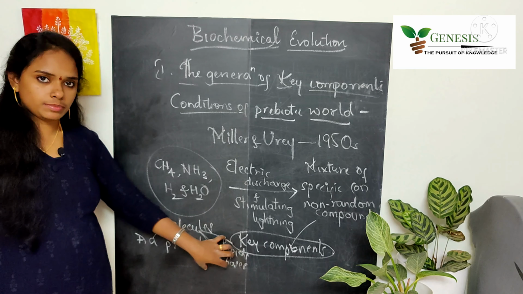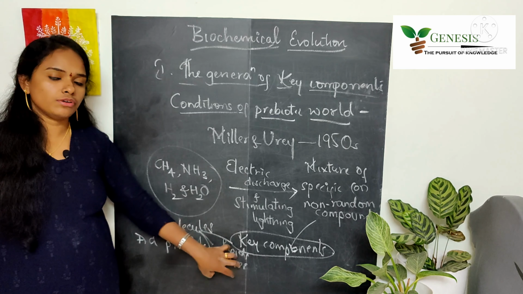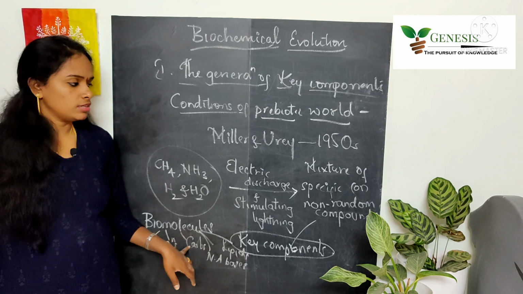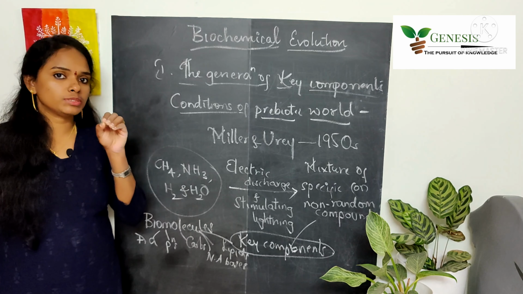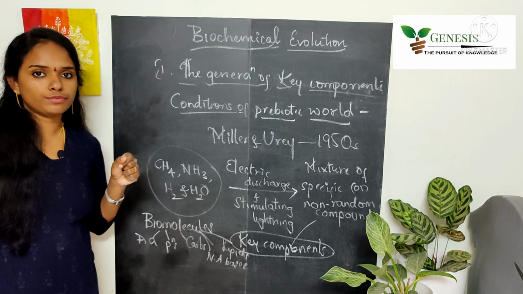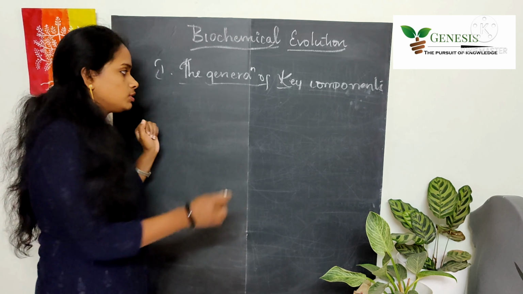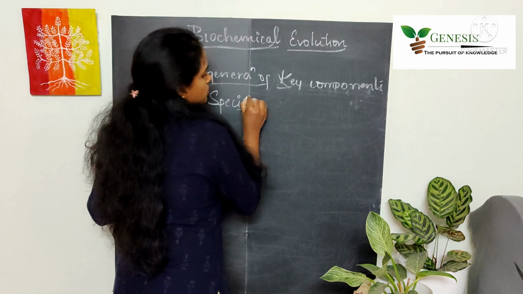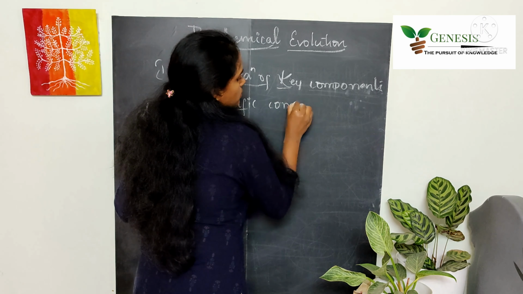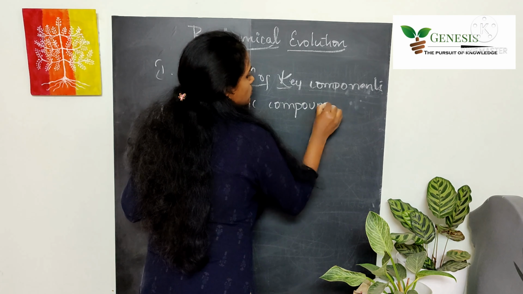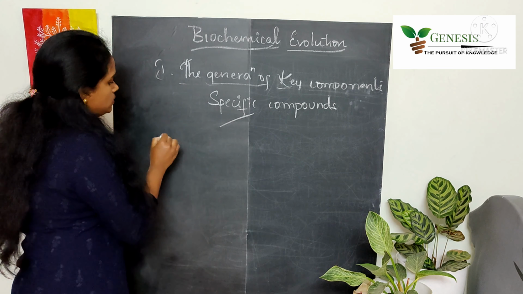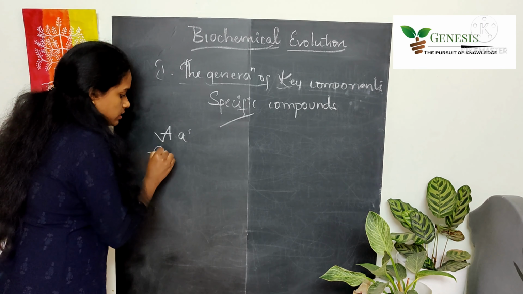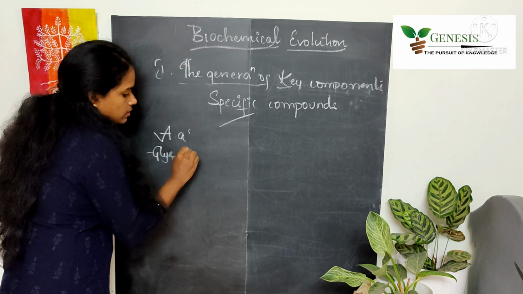So at the end of the experiment, they got the mixture of specific compounds. Those are nothing but the biomolecules. So let us know about what are those specific compounds that they got at the end of the experiment. Those specific compounds or biomolecules that they got were amino acids like glycine and alanine.